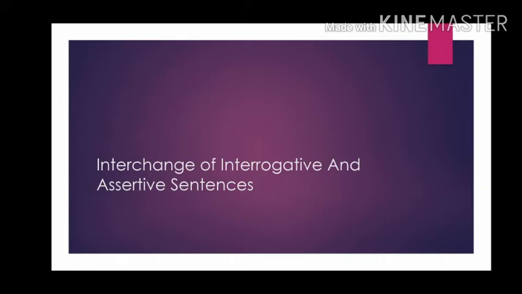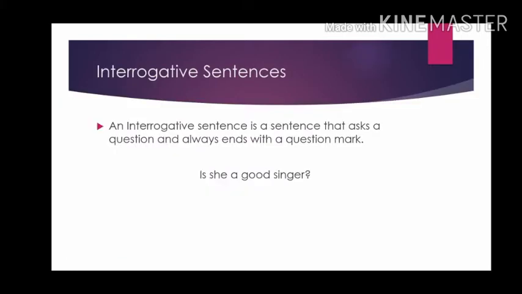Interrogative and assertive sentences. An interrogative sentence is a sentence that asks a question and always ends with a question mark. Example: Is she a good singer?